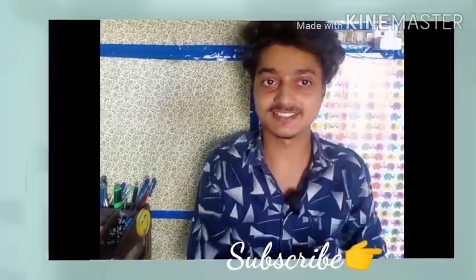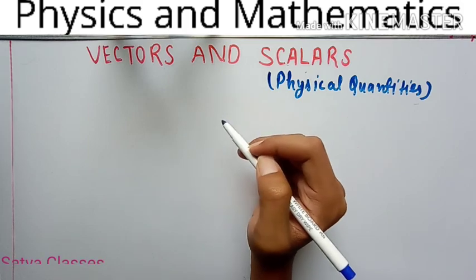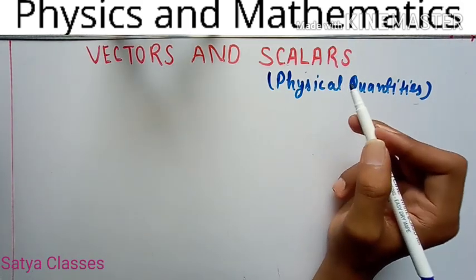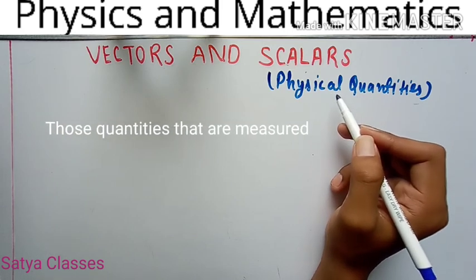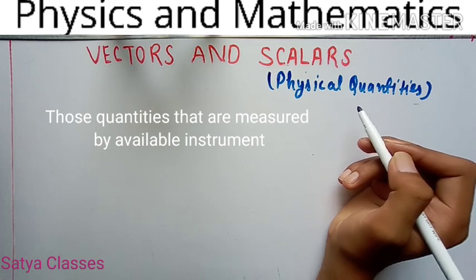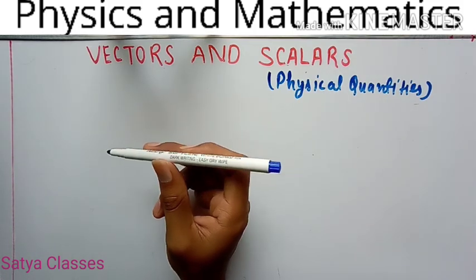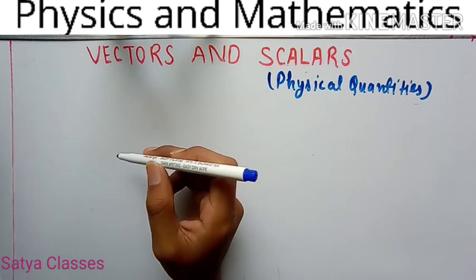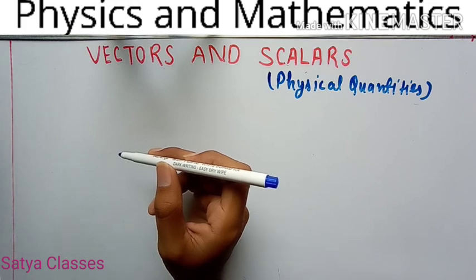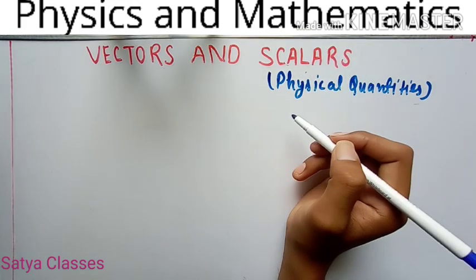Coming up next, let's begin with vectors and scalars. Before studying vectors and scalars, I would like to tell you about physical quantities. These are quantities that are measured by available instruments. Suppose this is the pen I am taking in my hand, nearly 12 centimeters, and my height is 5'11". These are numeric values representing scalars.